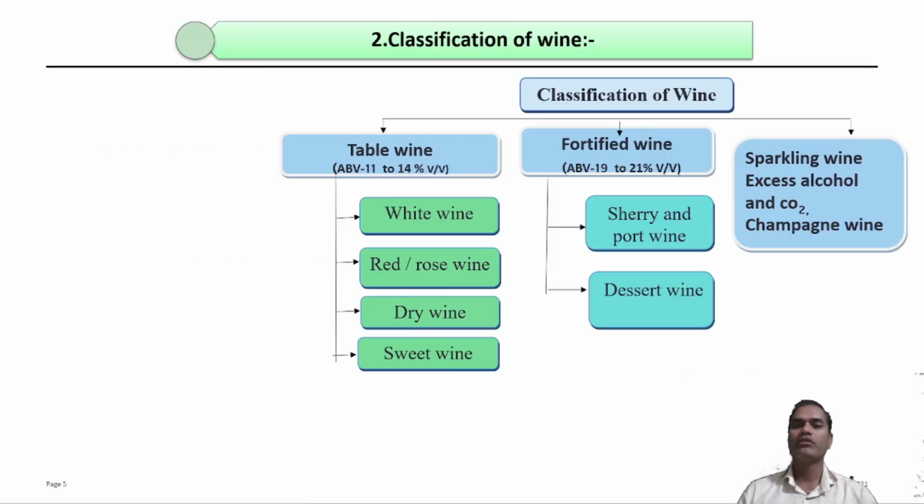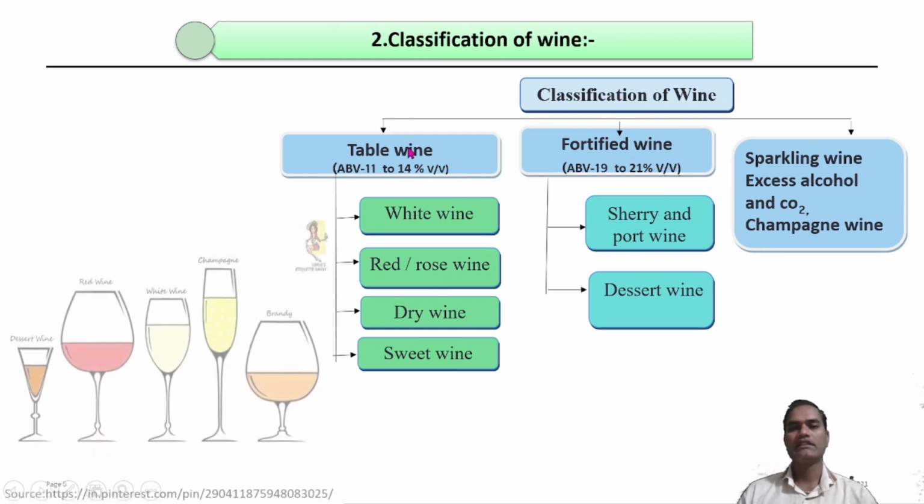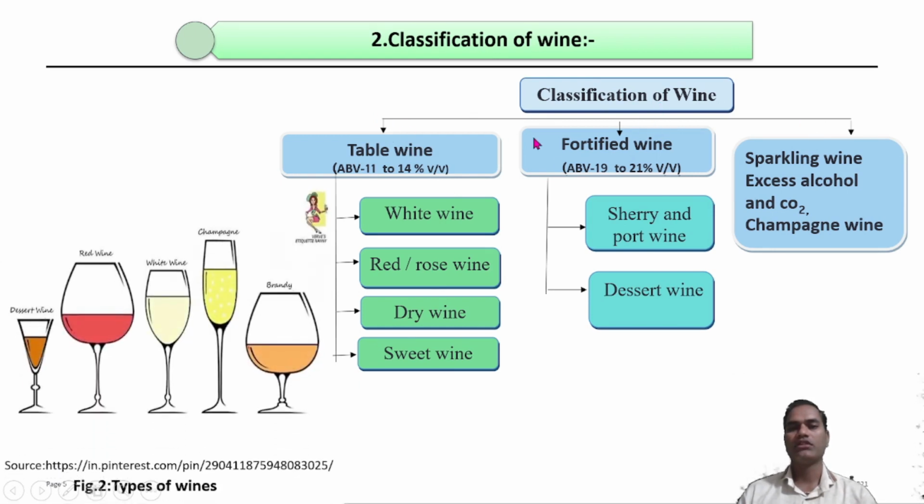What are the different types of wines which are produced? The wines are basically classified into three groups. First is table wine, which is called base wine. Then the second one is fortified, which is fortified with brandy. And the third one is sparkling, in which excess carbon dioxide and alcohol result from a second fermentation. Specific color, sugar, alcohol percentage and fortification process are the categories of the main wine.